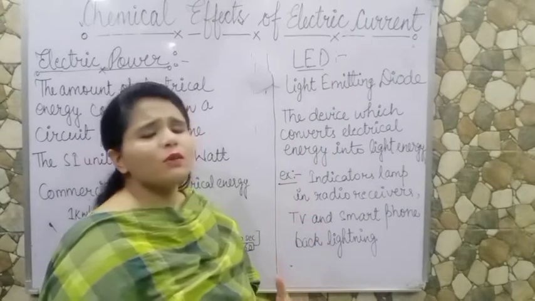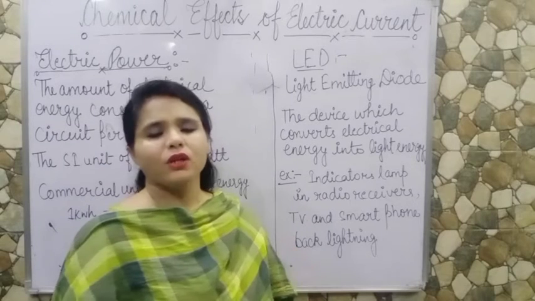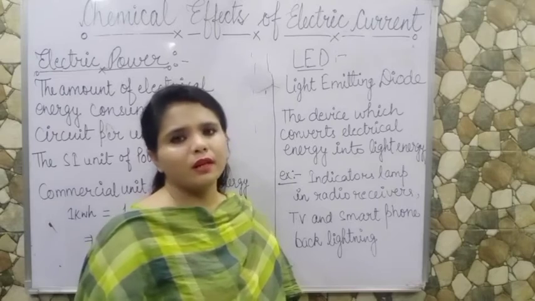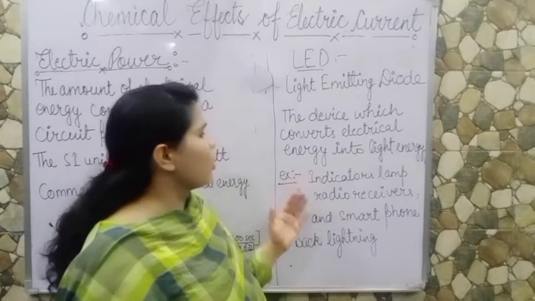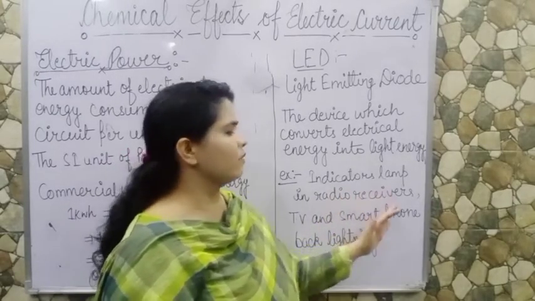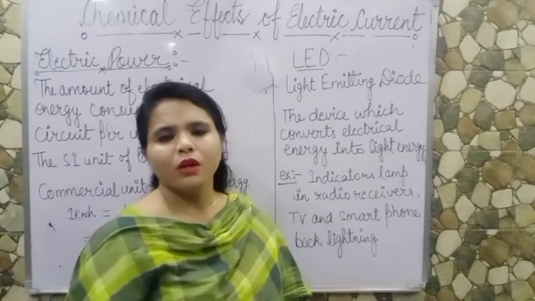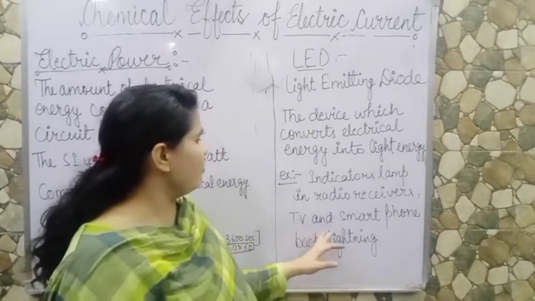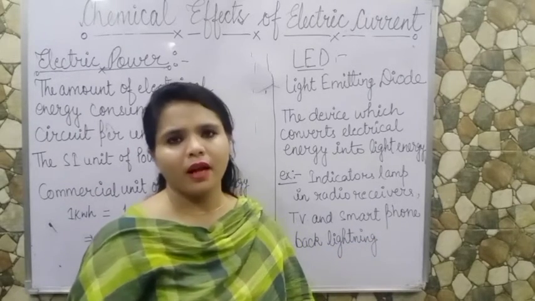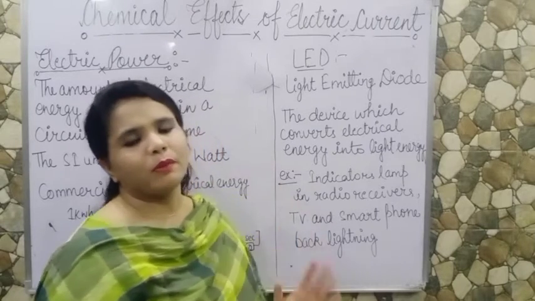LEDs can pass very weak electric current through them, and because of this, they are used in indicator lamps in radio receivers, to detect things, and in TV and smartphone backlighting. Your smartphone has backlighting, that is LED. I hope you got LED and electric power both.